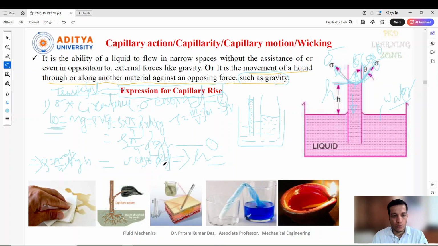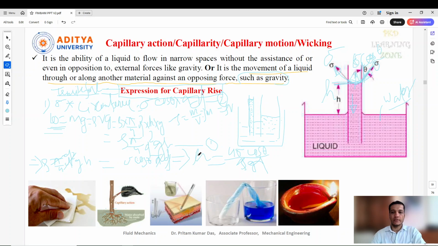So h equals 4 sigma cos theta divided by rho g d. So this is the formula.